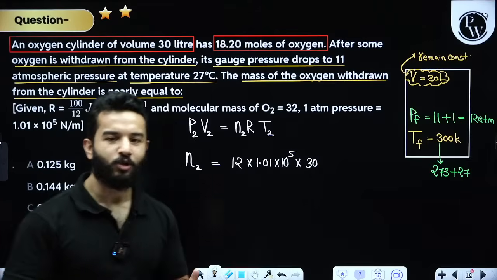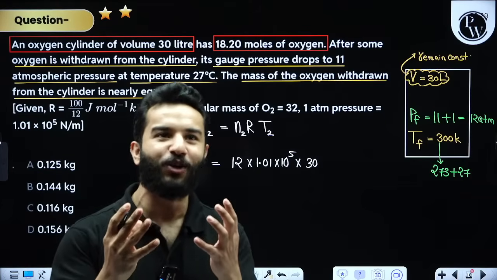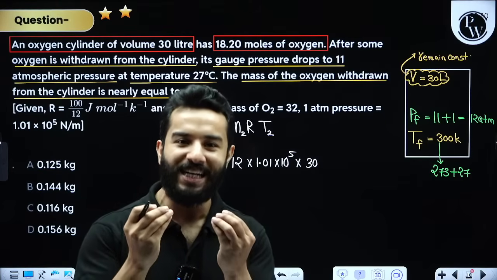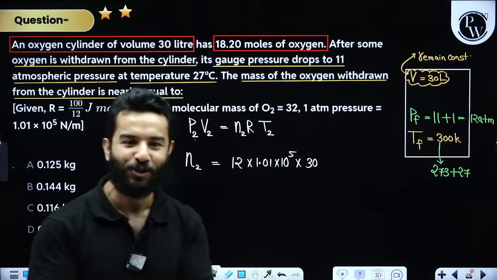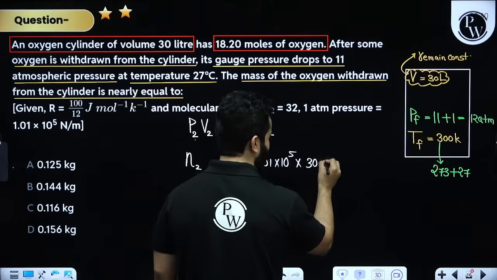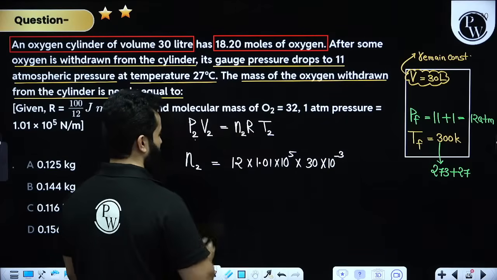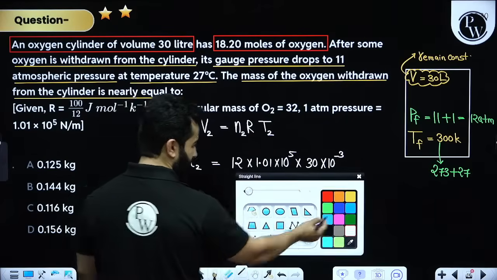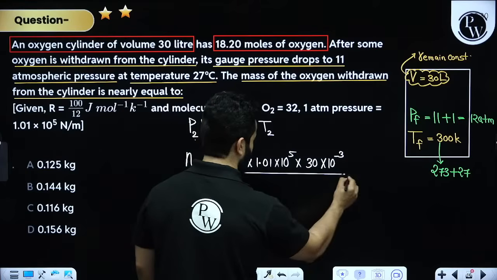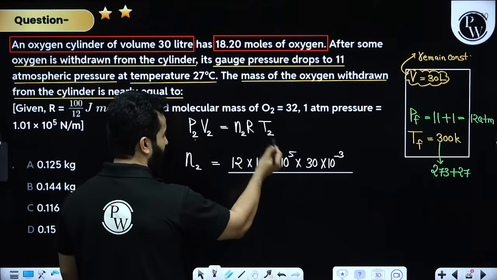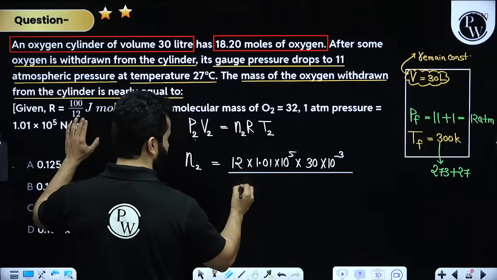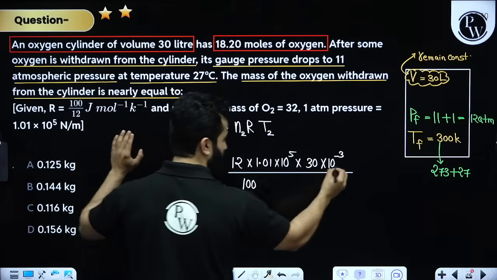There were many students who told me, sir, in the exam we couldn't find out how many liters is meter cube. Please don't make these types of mistakes. 10 to the power minus 3 meter cube, divided by R, and instead of R, let's write it as 100 divided by 12.